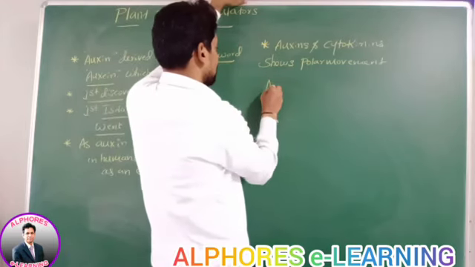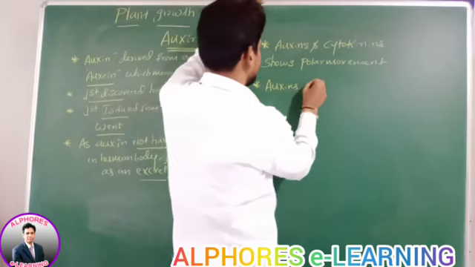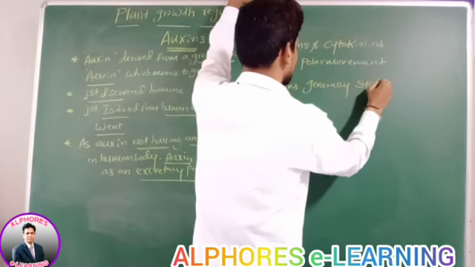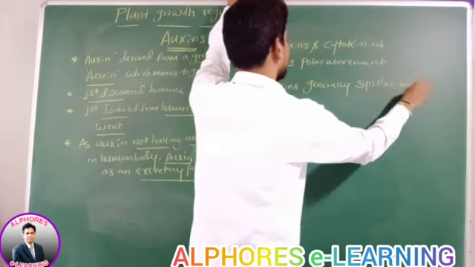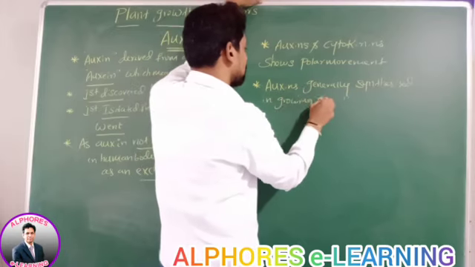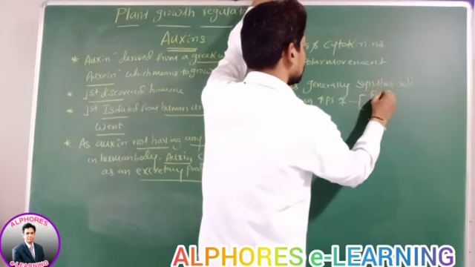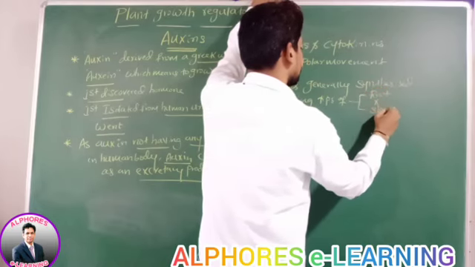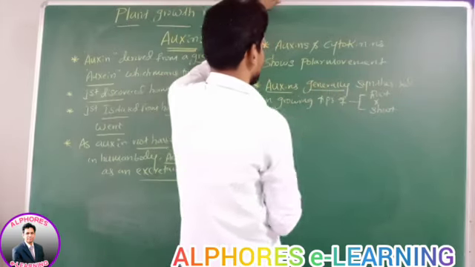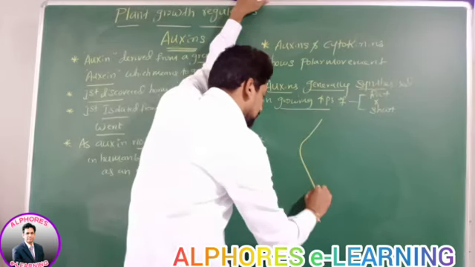For example, you take auxins. These auxins are generally synthesized in the growing tips of root and shoot. Is this statement okay? Therefore, auxins are generally synthesized where? In the growing tips of root and shoot.